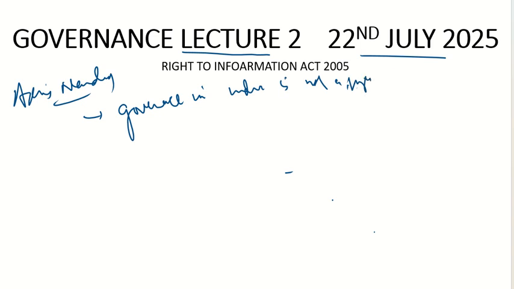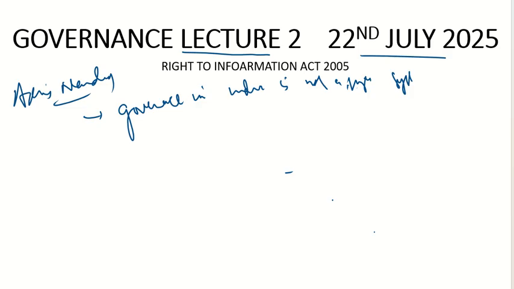Ashish Nandy has made a statement about governance in India: governance in India is not a single system.